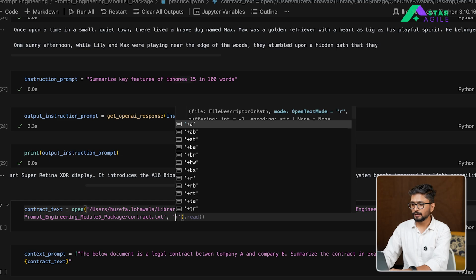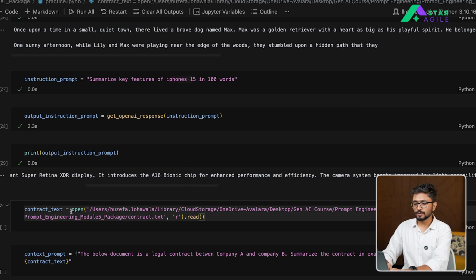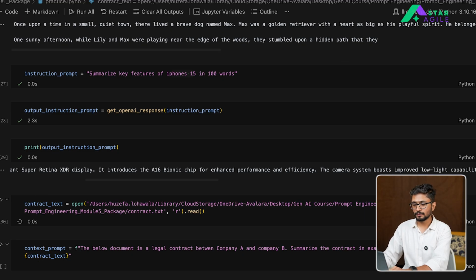Okay, and I'm going to read the content of this file, right? I'm going to open the file and read the content present in the file to create my contract.